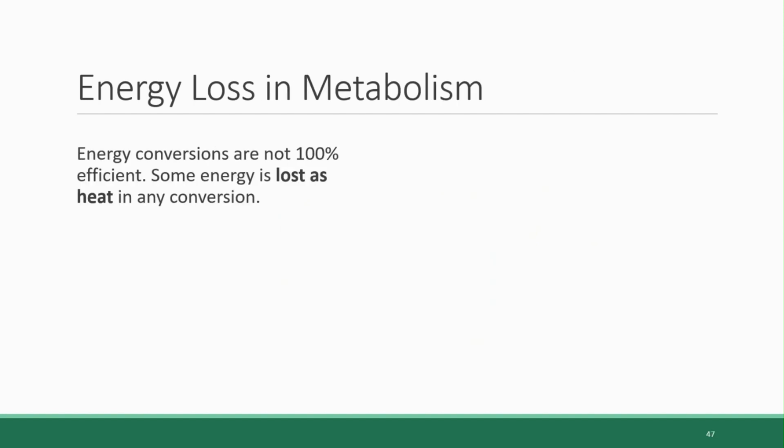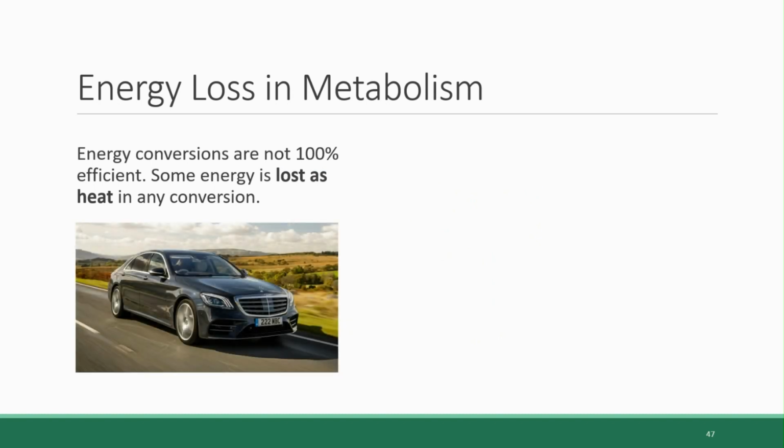One very important fact about energy conversions that is going to come back to us shortly when we talk about food chains and food webs is that no chemical reaction, no energy conversion is 100% efficient, meaning that when energy gets transformed from one form into another, not 100% of it makes it into the final form because some small percentage of that energy is lost in the form of heat. Think about this in the context of a vehicle's engine. The engine combusts fossil fuels and converts them into the kinetic energy needed to rotate the wheels and move the car. But when the car is running, the engine gets hot. Why does this happen?